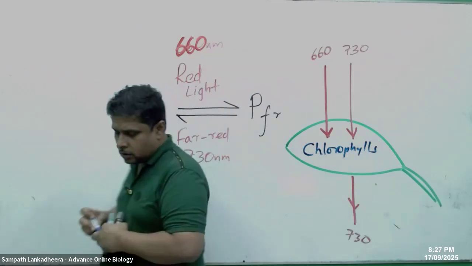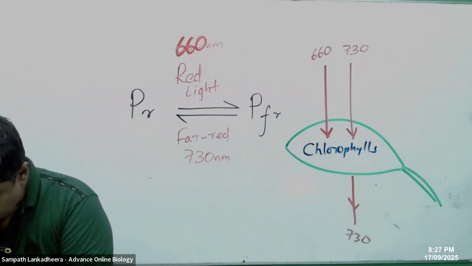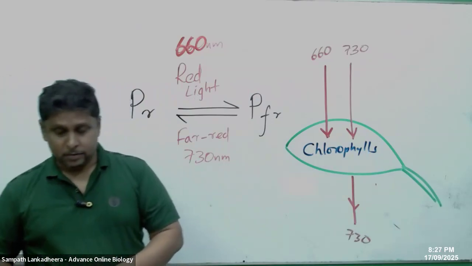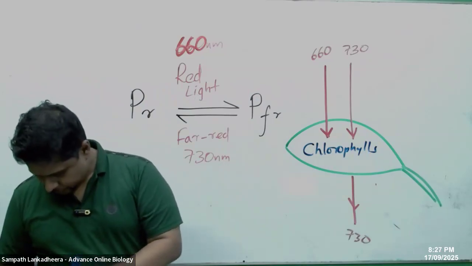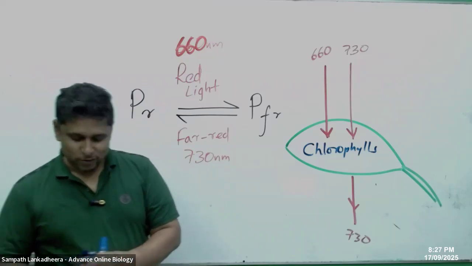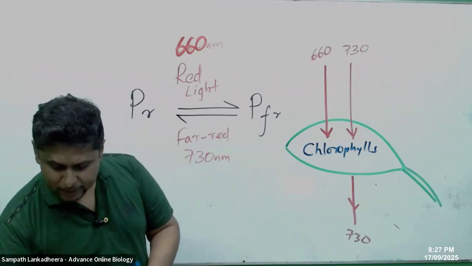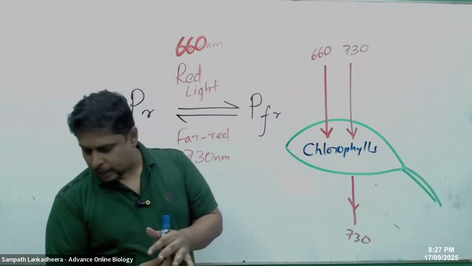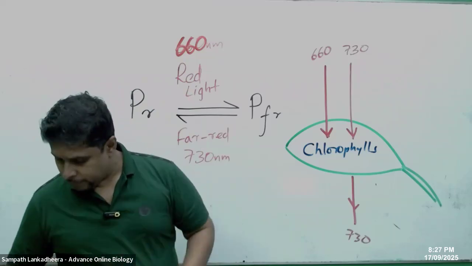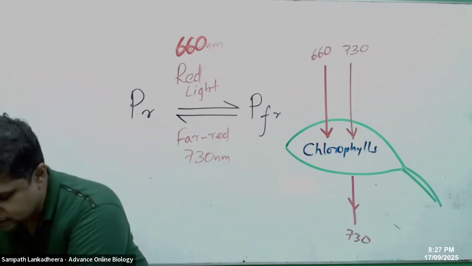Chlorophylls absorb light. Which light? Chlorophylls absorb red light. So what remains is the far red. So far red comes down. So depending on this reception of the red and the far red, plants can show responses. These phytochromes absorb this light and they can show responses.